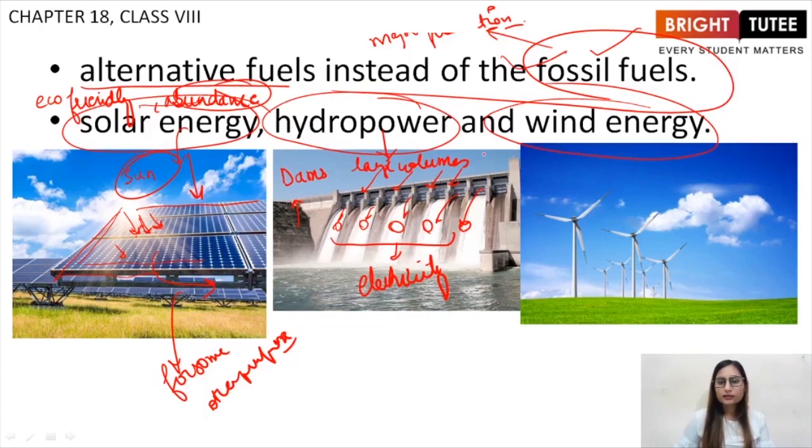And again, if we take care of our nature, these rivers are never going to dry up and we will be easily able to produce electricity with the help of this water only, right? So hydropower is another option.